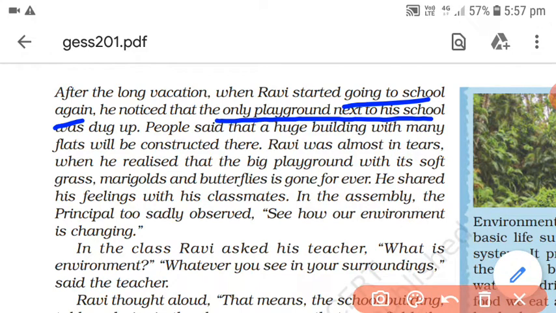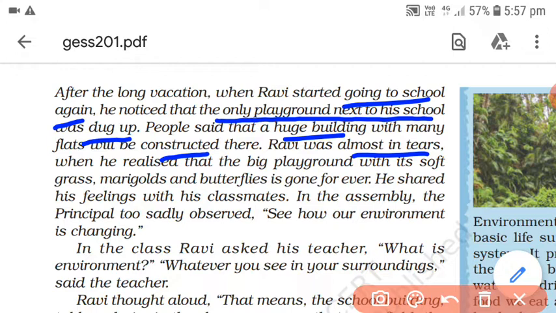The playground where the students used to play was totally dug up, and Ravi was almost in tears, as he was very sad because the only playground was no more.